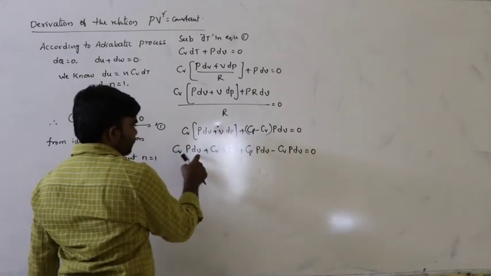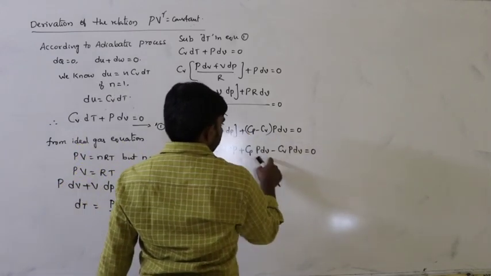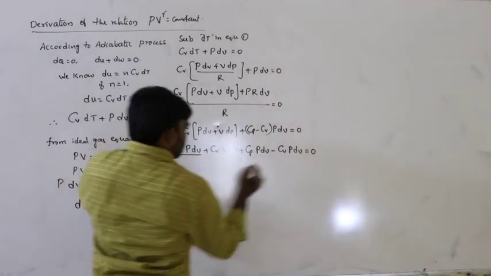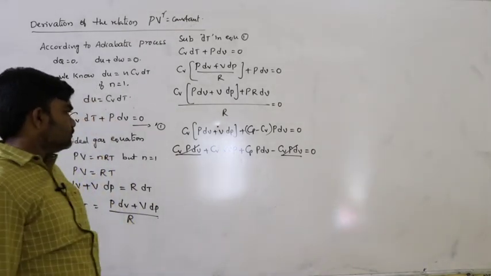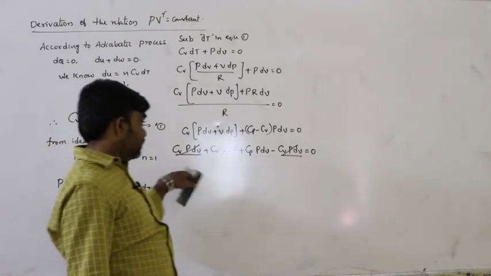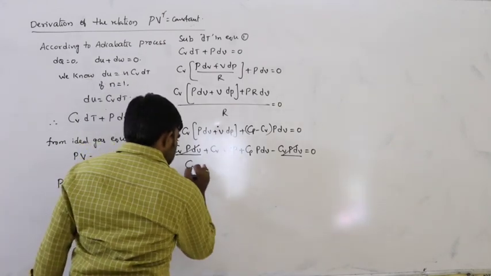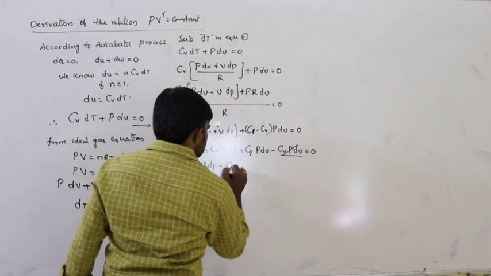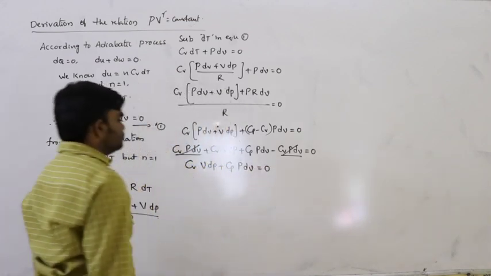See here, plus Cp PdV minus Cp PdV, these two get cancelled. Cv PdV minus Cv PdV cancelled. So remaining Cv into VdP plus Cp into PdV is equal to 0.